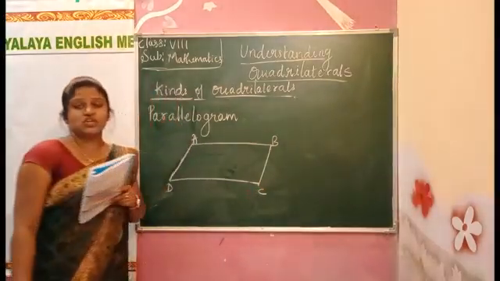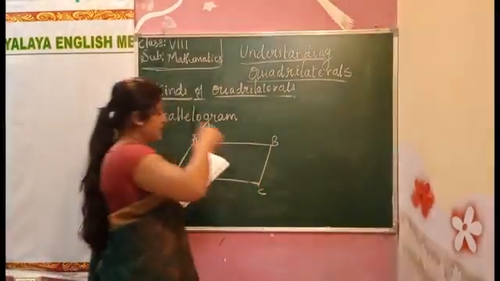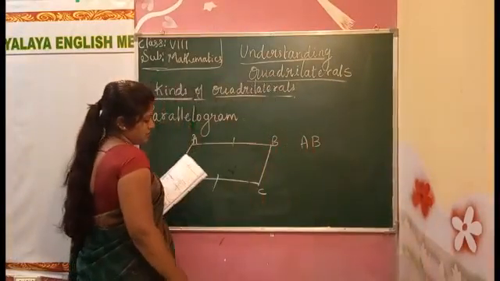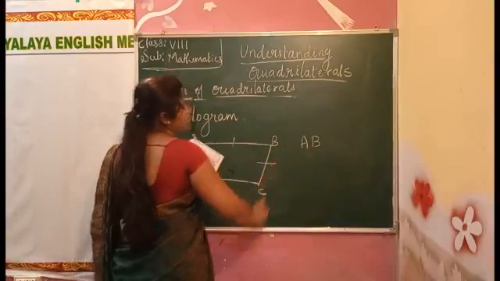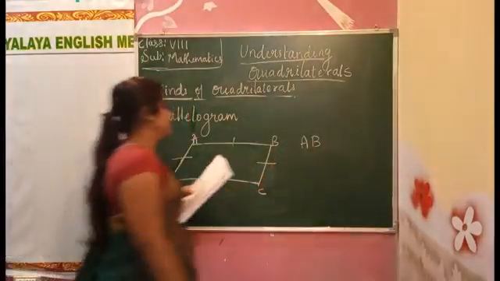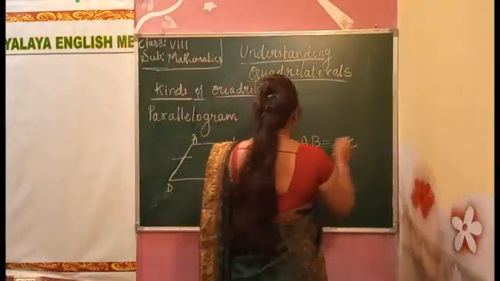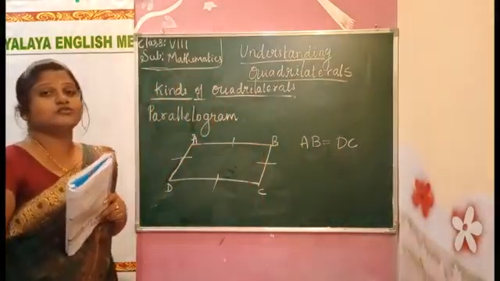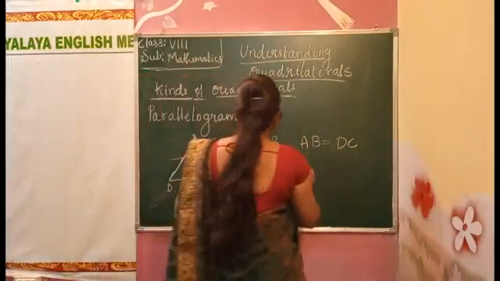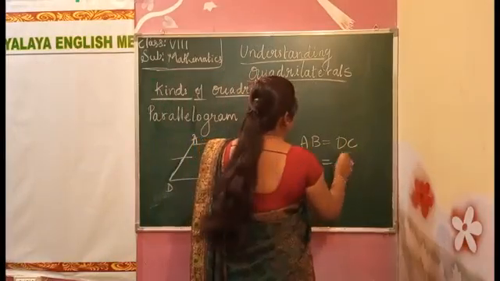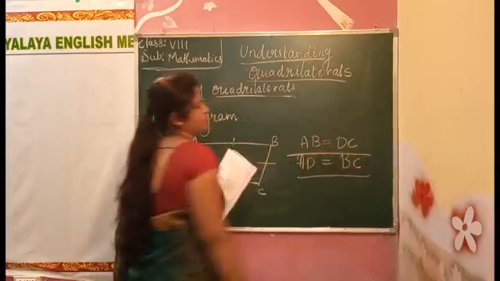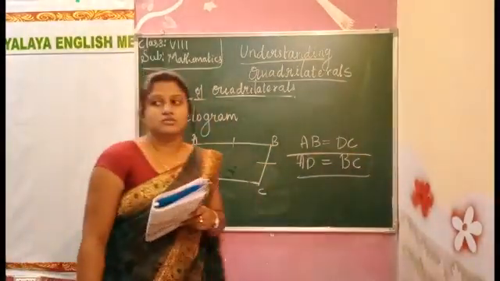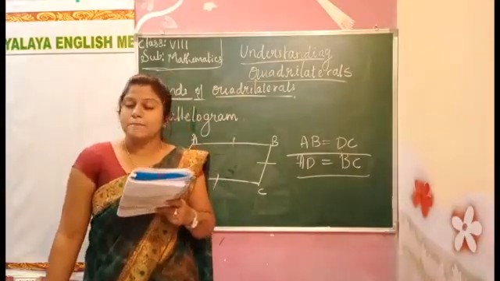Okay, here which parallel lines do we have? AB is equal to DC. AD is equal to BC. Parallel line AB is equal to parallel line DC, parallel line AD is equal to parallel line BC. Okay, this is called a parallelogram.